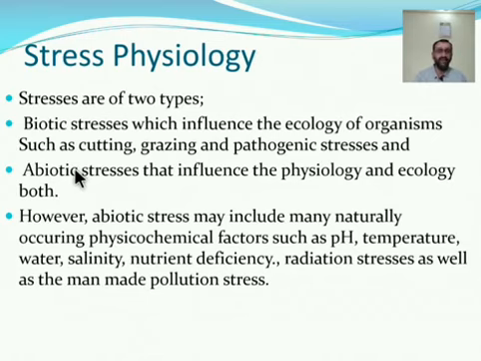The same abiotic stresses may affect various organisms in a different manner depending on the extent of adaptability in these organisms. In this way, this is about the stress physiology.